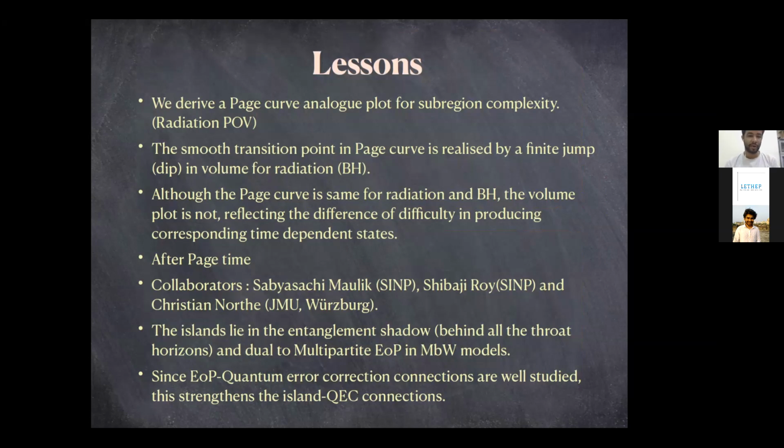We considered the volume corresponding to the Hawking quanta side, the radiation side. So although the Page curve is seen for radiation and black hole when you consider entanglement entropies, the volume plot is not, reflecting the difference of difficulty in producing the corresponding time-dependent states for the black hole side and for the radiation side. So they are in general two different states if you consider them differently.